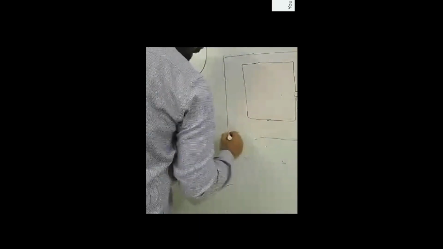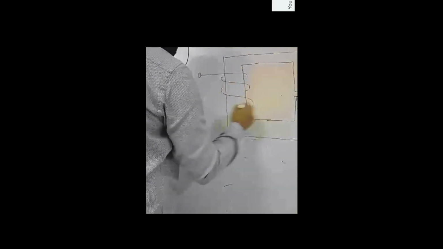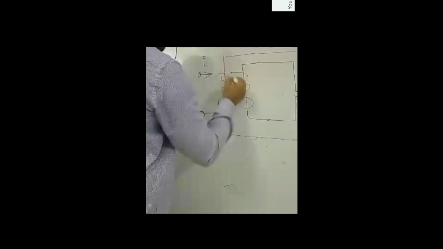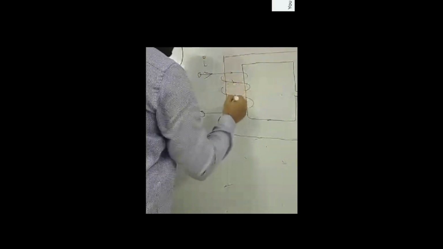Now you see here, in this case, what we have drawn here. There is a coil wound on this core. It is energized by a current, so this current is flowing through each and every turn of the coil.